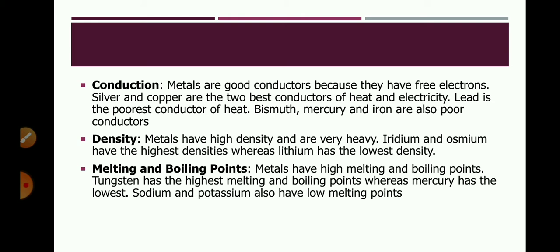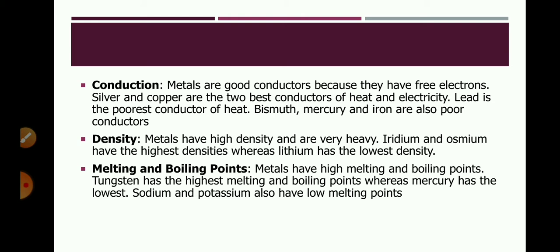Iridium and osmium have the highest densities, whereas lithium has the lowest density. Density is what? Mass per unit volume. Most of the metals have high density except lithium, sodium and potassium. These three metals can float on water. So lithium, sodium and potassium have low density.